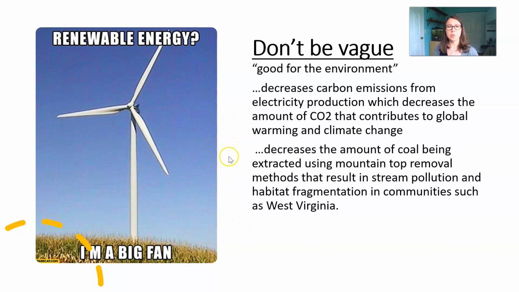How else is it good for the environment? It decreases the amount of coal being extracted using mountaintop removal methods that result in stream pollution and habitat fragmentation in communities such as West Virginia. Here we're giving a specific different example. We're decreasing the amount of coal that's being extracted, and we've given an example from a specific place in the United States to support our in-depth knowledge.